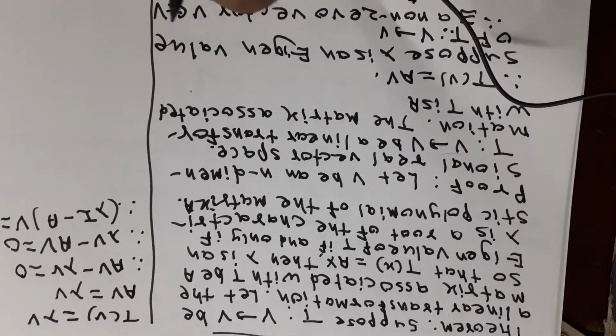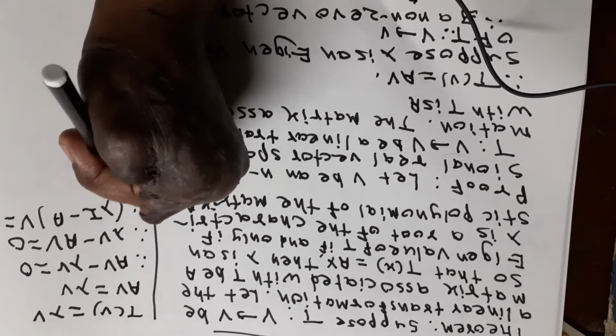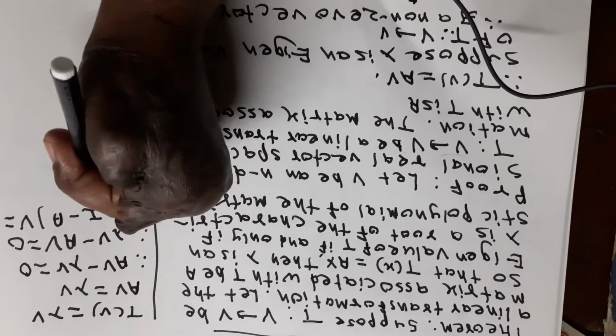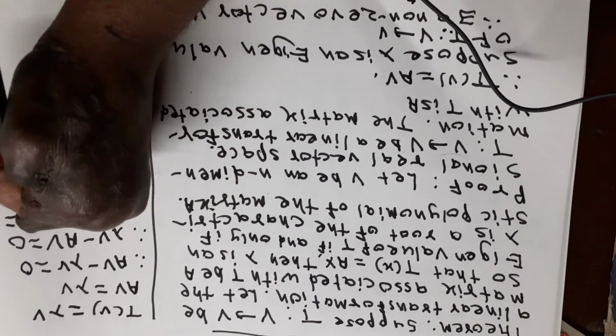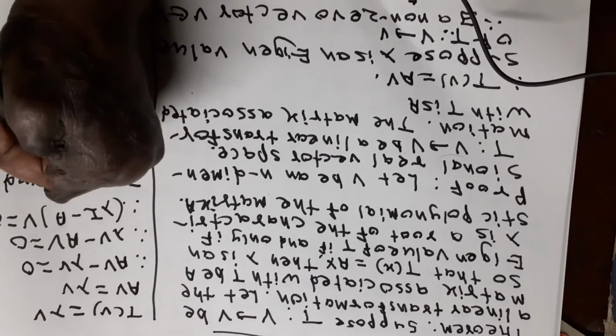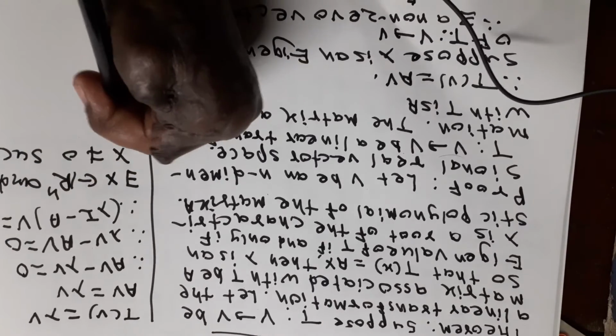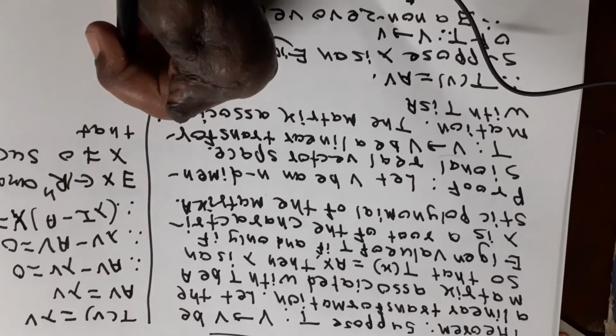Therefore, there exists x belonging to Rn. Since v is not equal to 0, there exists x belonging to Rn and x is not equal to 0 such that lambda I minus A times x is equal to 0.